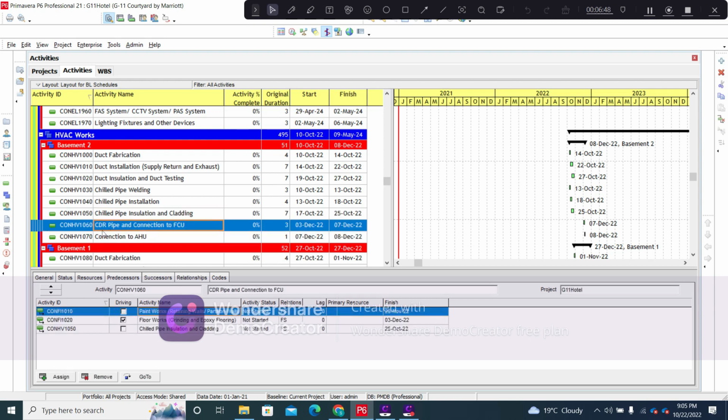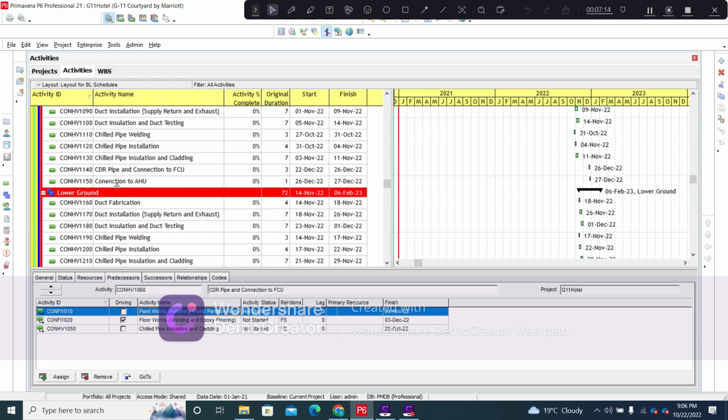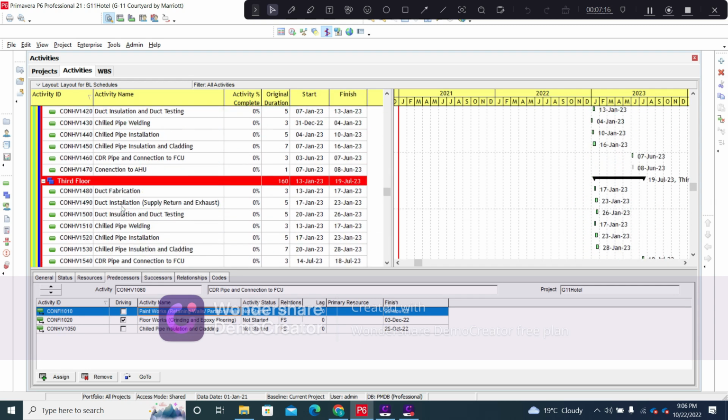So here you can see that the condenser drain pipe installation is connected with the paint works on that particular floor, the flooring works on that particular floor, and the chilled pipe insulation and cladding, and will be started after a certain amount of lag. Here you can see that these two activities that come under the third phase will be completed at a certain date after the completion of the first fix and the second fix, once the finished works have been completed on the set floor. So same phenomena is followed on all the rest of the floors as elaborated here.